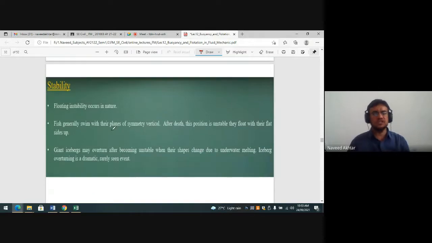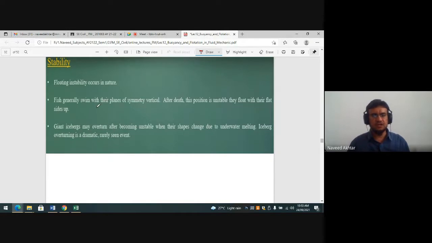So that is about the stability. Rotational instability occurs in nature. Fish generally swim with their planes of symmetry vertical. After death their position becomes unstable, and they float with their flat side up. So you see that a fish, when swimming, keeps its position like this, but after death its position changes and it floats in a flat position because of this unstable condition. That is an example of stability.